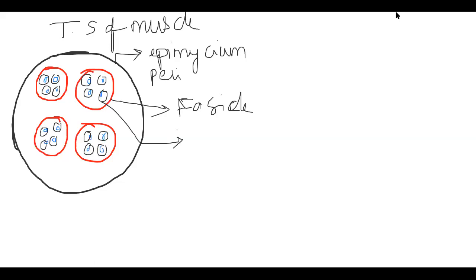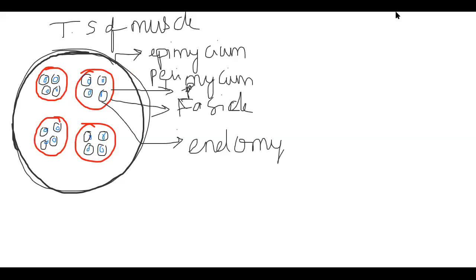Each fascicle is surrounded by a membrane called perimysium. Then all the fasciculi are surrounded by epimysium. That you need to understand. Then individual muscle fibers are surrounded by endomysium. It seems a little confusing, so I'll make a bigger diagram.